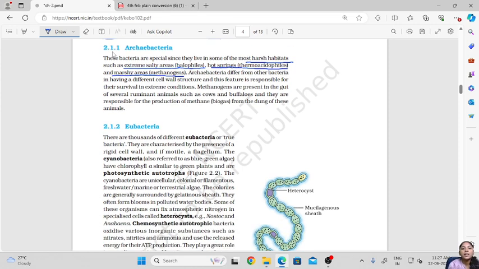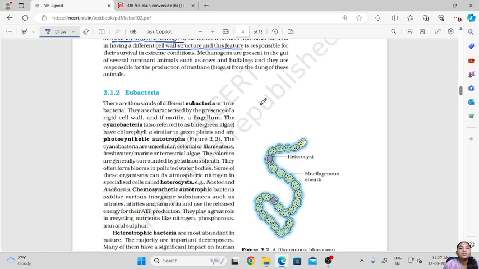Archaebacteria differ from the other bacteria in having a different cell wall structure, and this feature is responsible for their survival in extreme conditions. Because of this special cell wall structure, they are able to adapt to these harsh habitats.